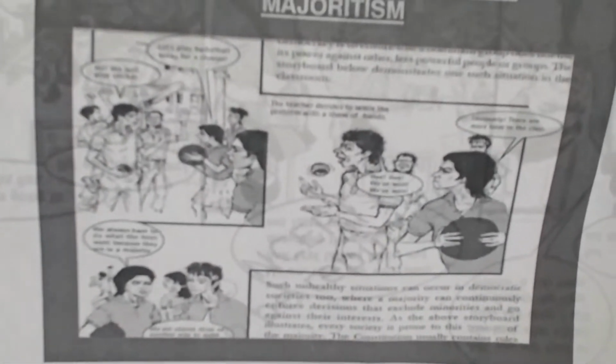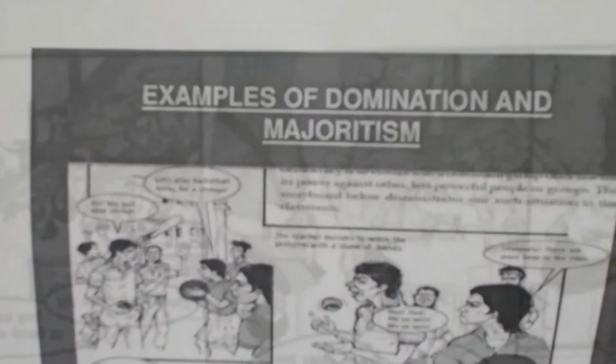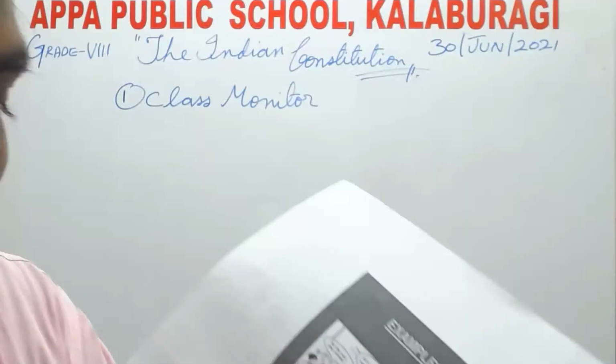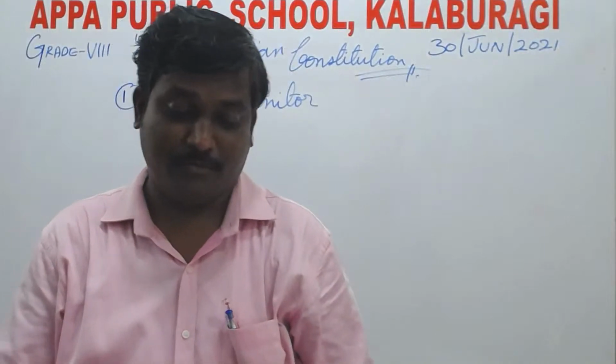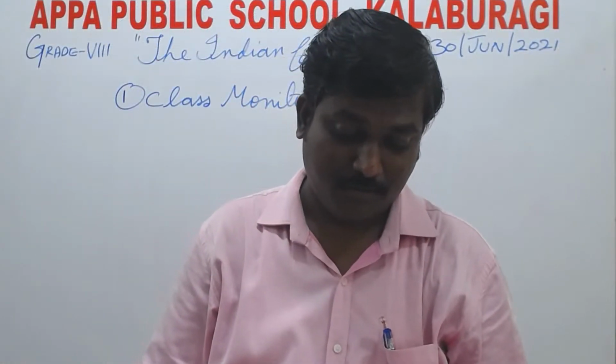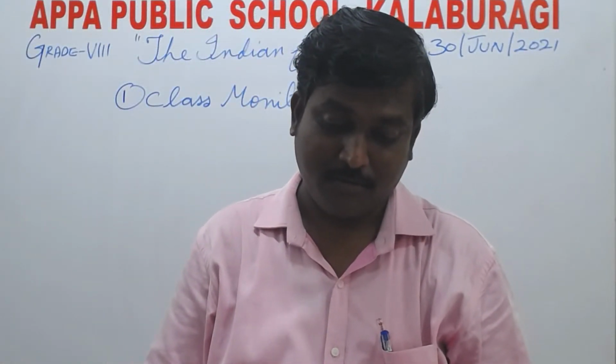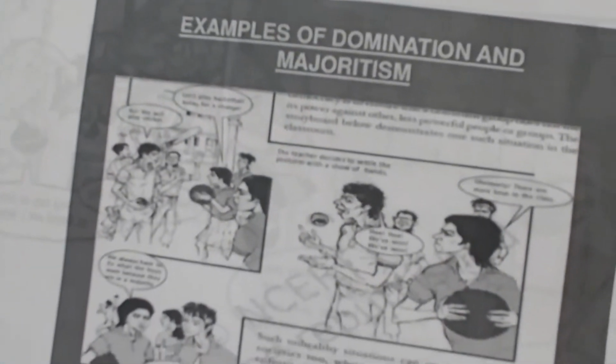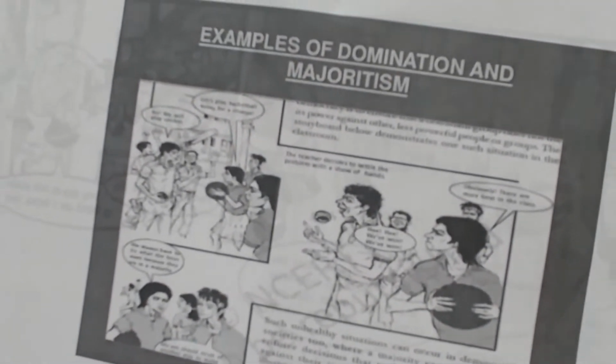The boys also wanted to play, but both wanted a different game to be played at the same time, right? Now let me read this. For example, my dear students, you can see the balls. The girls are holding a ball.